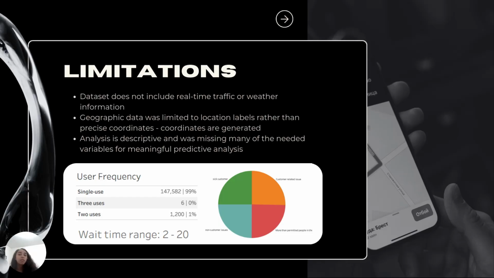And other things were just weird. It could be accurate, but it was just unexpected. So they weren't included, such as the driver cancellation reasons were evenly split between 4 different categories. And even categories like sick customers happened as often as customer related issues for reasons that drivers would cancel.